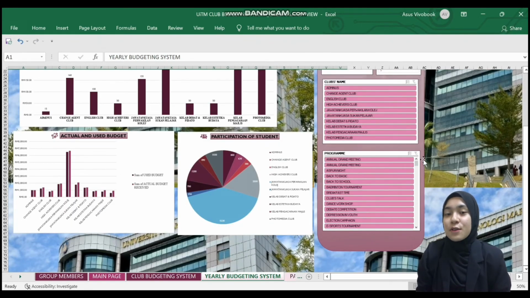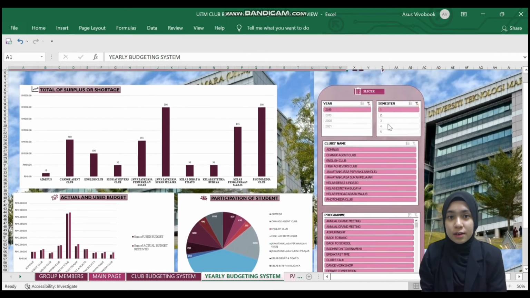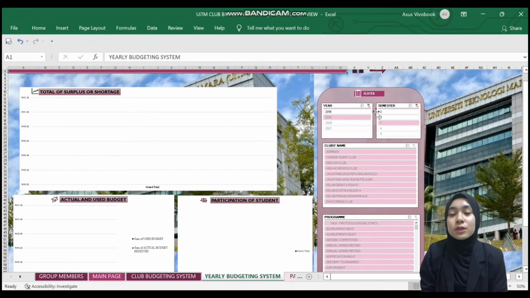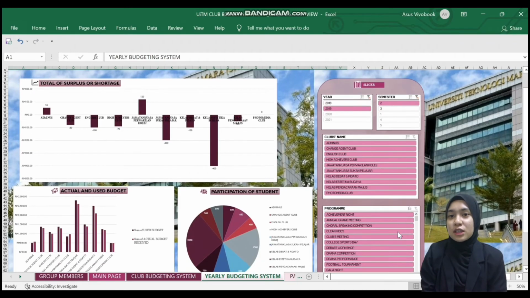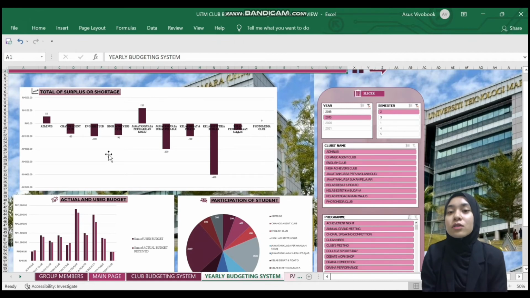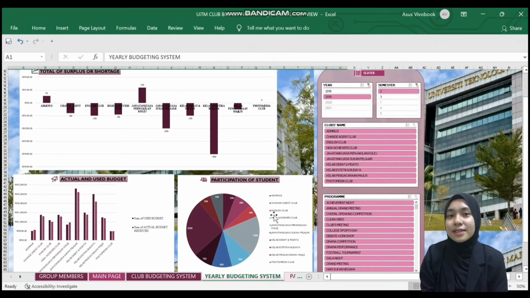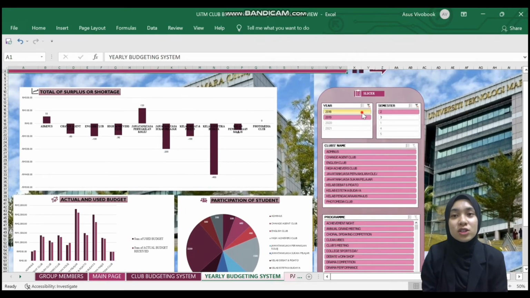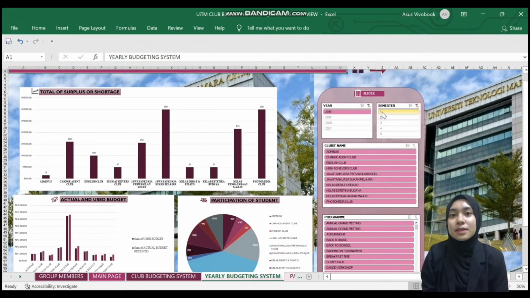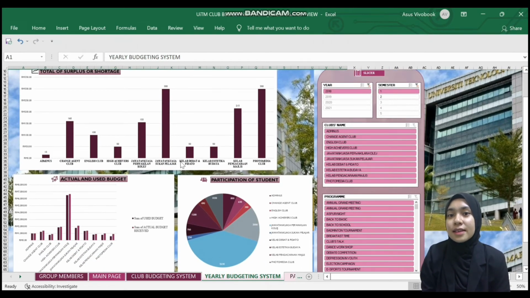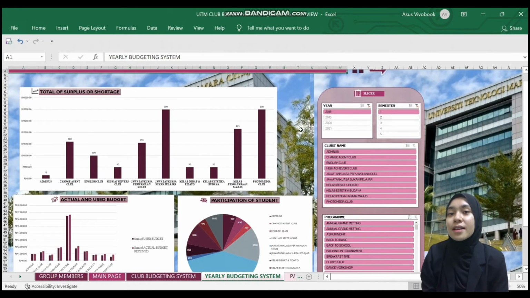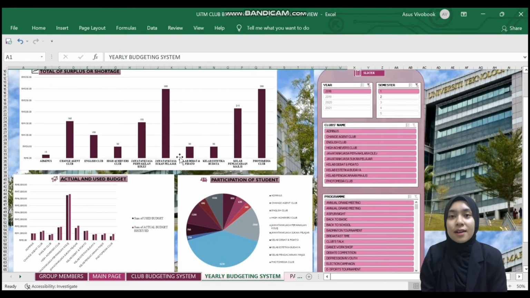For example, first, the user needs to choose the year. We choose year 2019 for semester 2, with all clubs and programs included. It will show the accurate total surplus or shortage, actual used budget, and the participation of students for each club. Another example, we choose year 2018 and semester 1. We can clearly see the chart changes following the year and semester chosen. The chart is very clear for the user to see one by one.